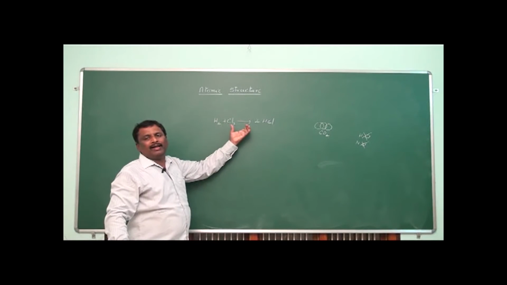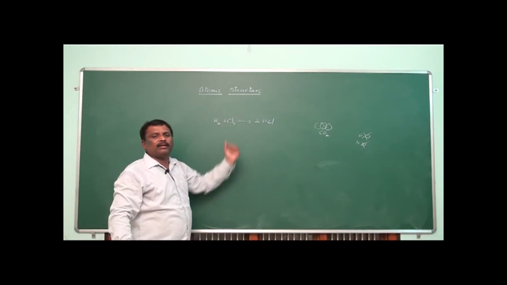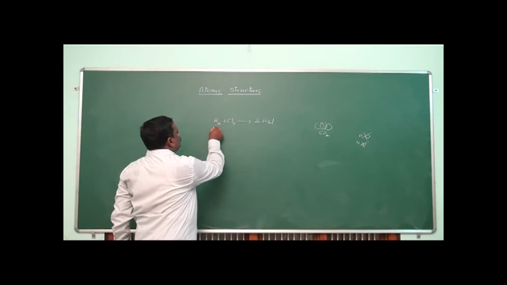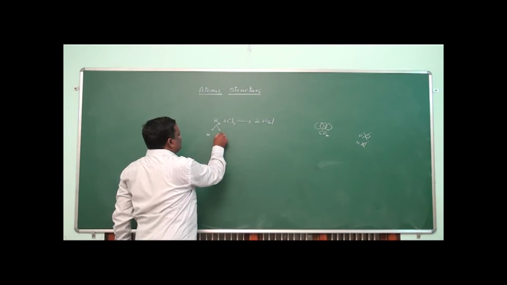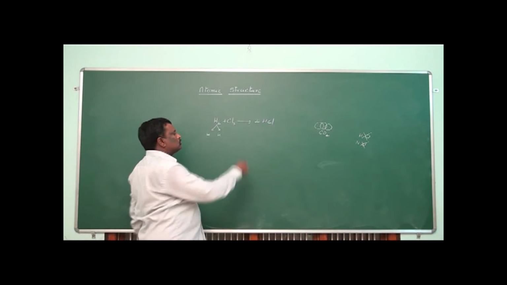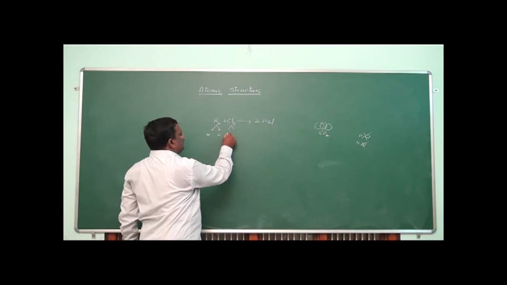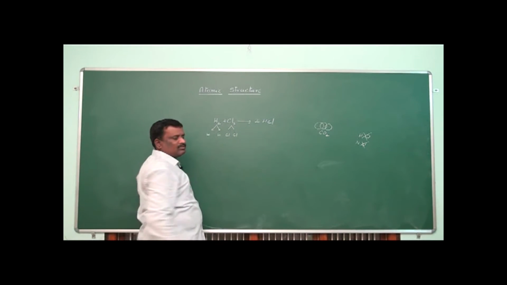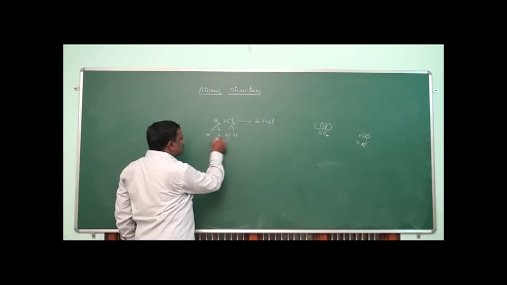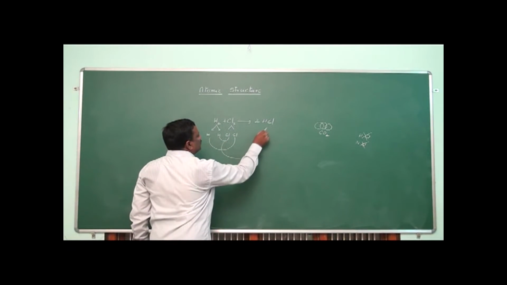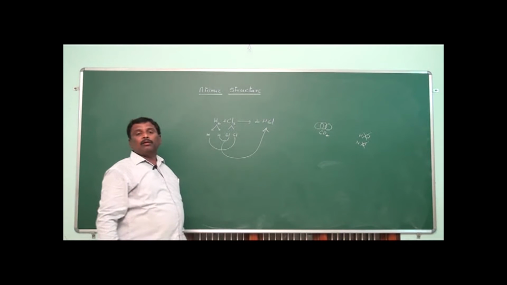Before they combine to form HCl, this H2 molecule will dissociate into two hydrogen atoms, and the Cl2 molecule will dissociate into two Cl atoms. And these atoms rearrange to give two HCl molecules.